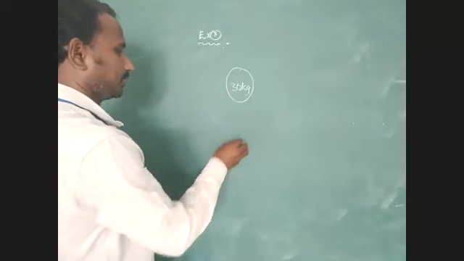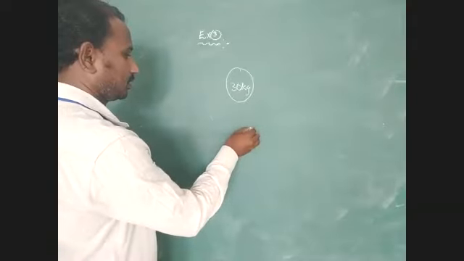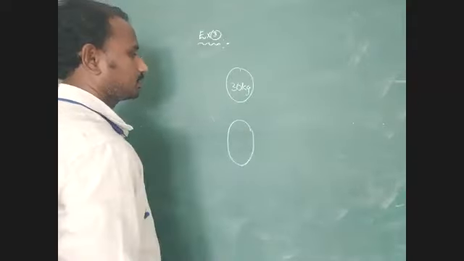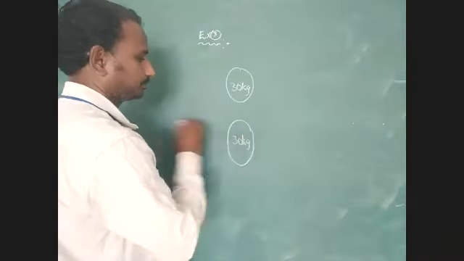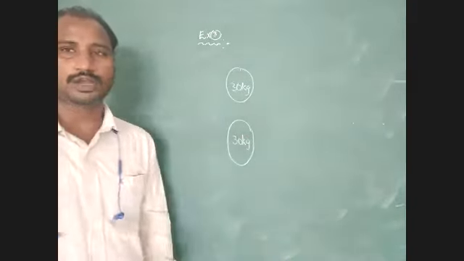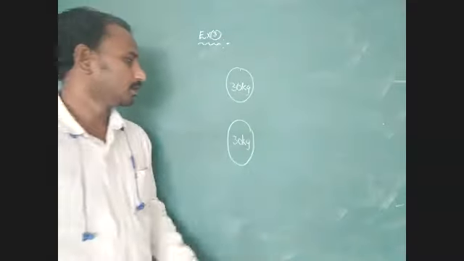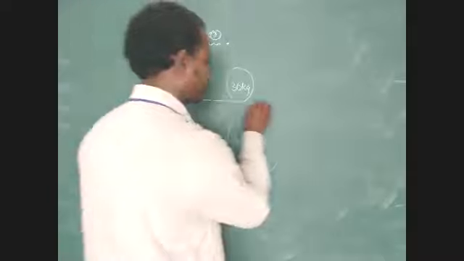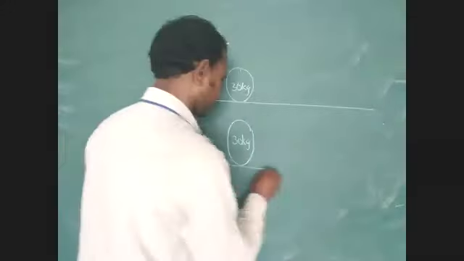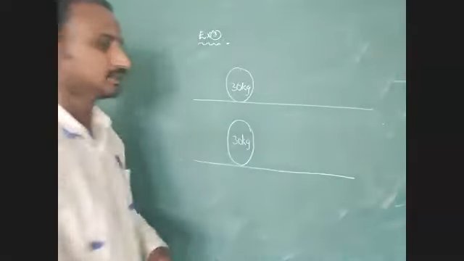In the second condition, mass of the body is also 30 kg. There are two conditions. We are using the same mass.